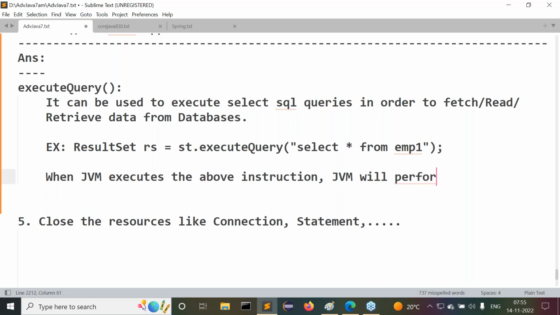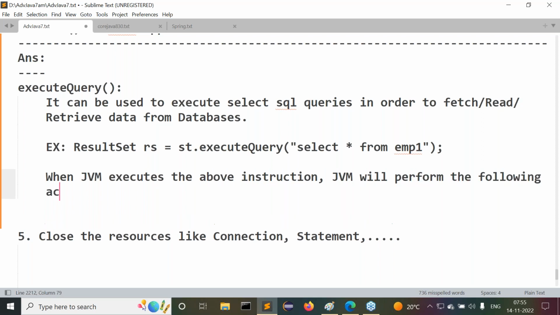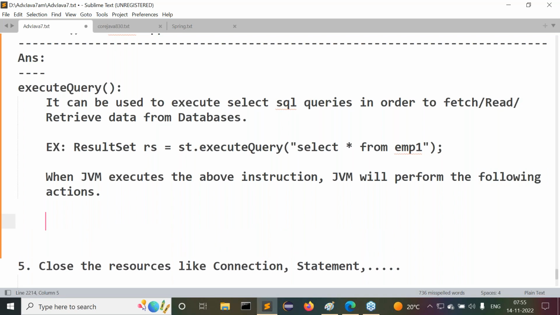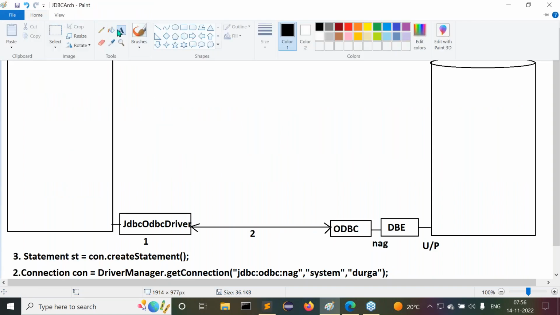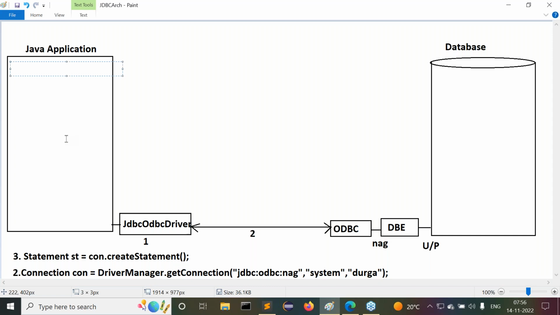The JVM will perform the following actions. What actions is it performing? That's the point we have to understand. Listen carefully, I'm going to give the internal flow. Already we had the diagram for JDBC. All of you okay? No? Then here we have the diagram for JDBC. Now try to understand it. Here step number 4 we have to use. What is step number 4? Write and execute SQL queries. To write and execute SQL queries, what methods are available? Execute query method, then execute update method, then the execute method. They are the methods here.